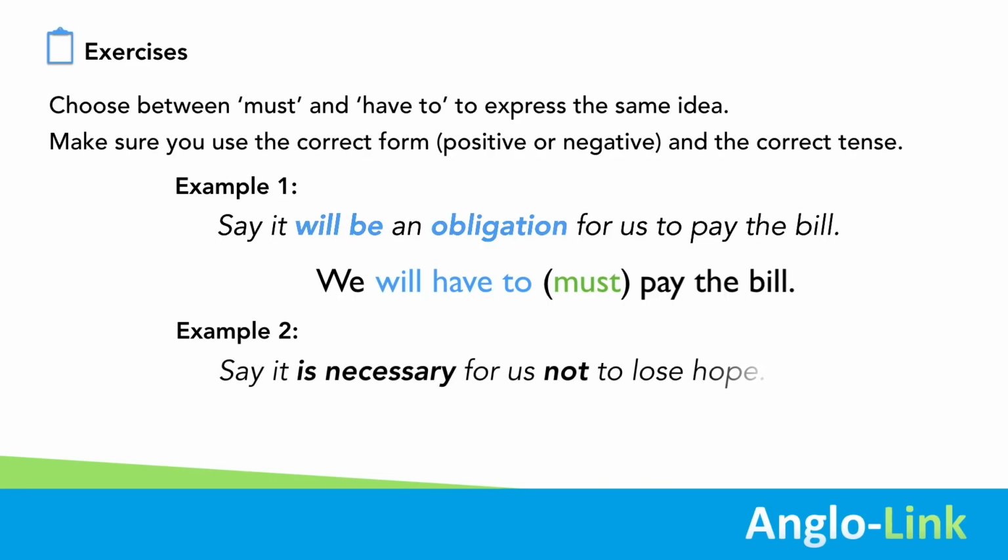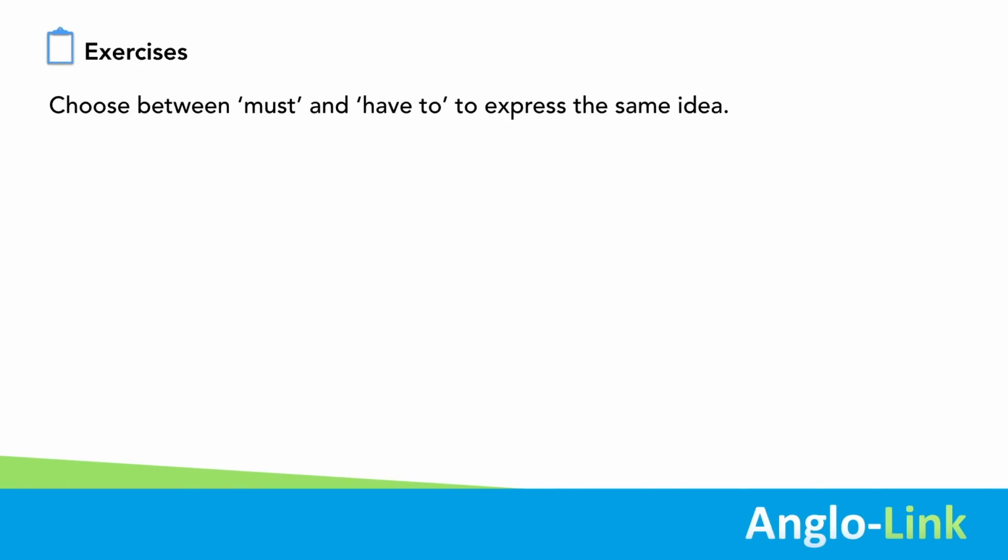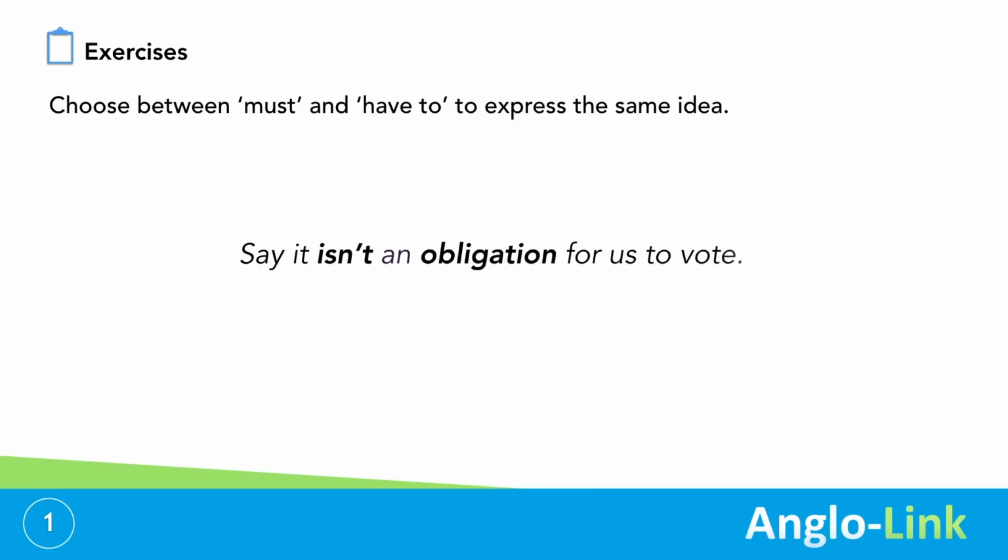Second example, say it is necessary for us not to lose hope. We lose hope. We mustn't lose hope, a necessity not to do something in the present. Okay, your turn, number 1. Say it isn't an obligation for us to vote. We vote. We don't have to vote, removing an obligation in the present.